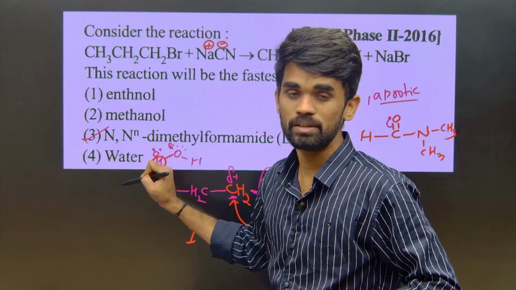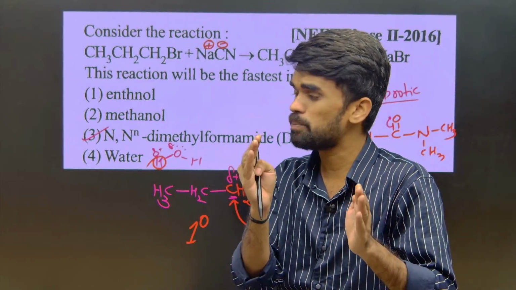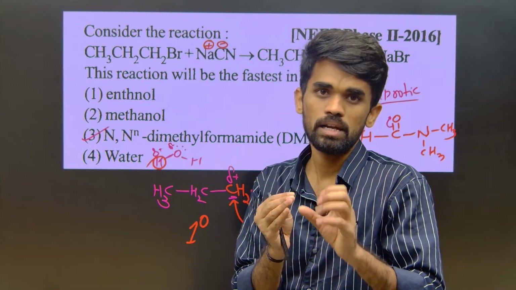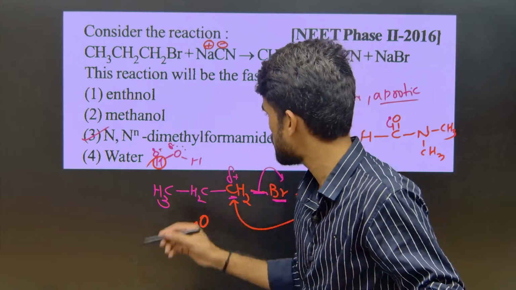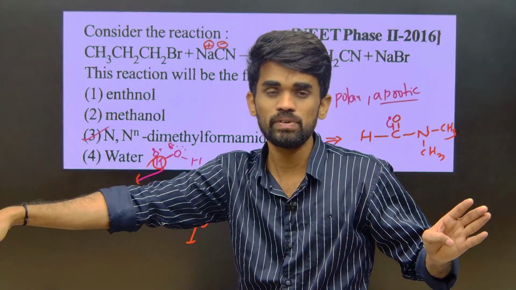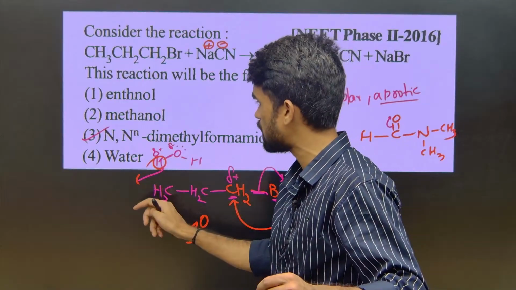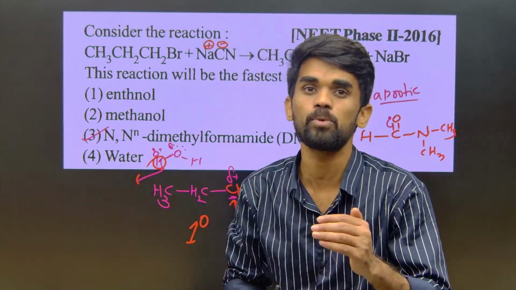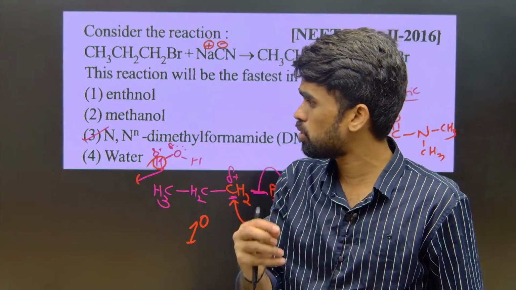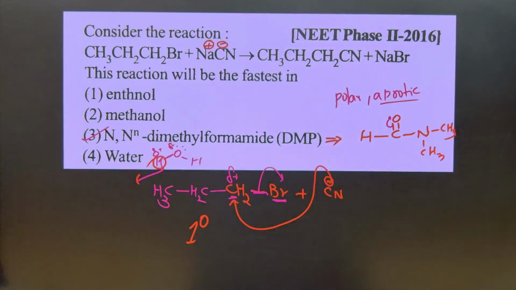I hope it is clear what exactly polar aprotic and polar protic are. Polar protic means they should have polar bonds and they should form hydrogen bonds, that is, they should have hydrogen bond donors. This H plus can form hydrogen bonds with other polar molecules, so water is a hydrogen bond donor as well as acceptor. So the fourth option is polar protic, similarly the first two options, but the third option is polar aprotic. So you have to go with option number 3. Hope this is clear, right?